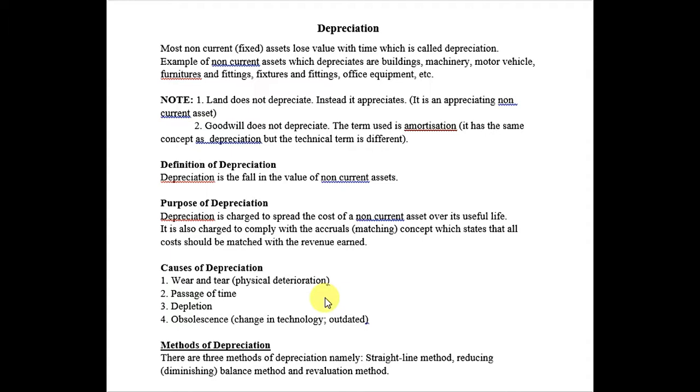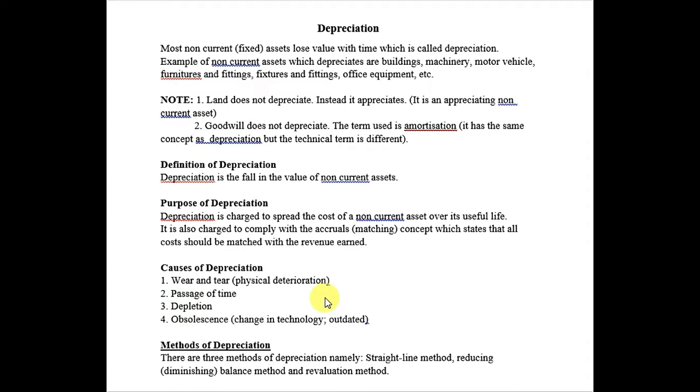Depletion will always cover the natural resources which will exhaust after some time, that is the oil. If you have any oil, tube well, and anything such as that, which will deplete in a short time, sooner. So that's why this is the third cause of depreciation.